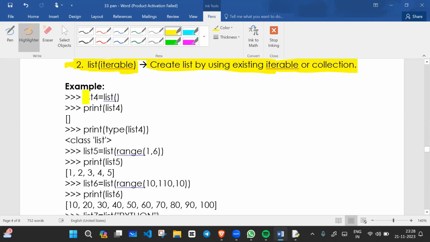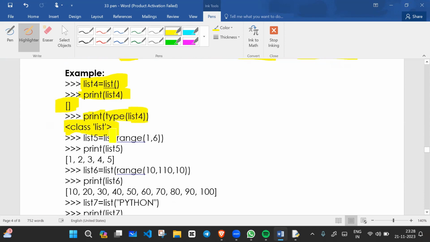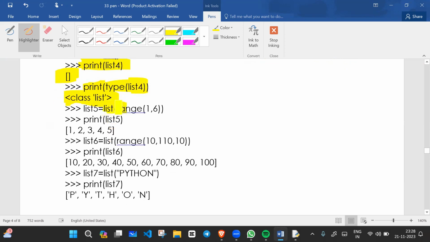For example, we have list 4 and I'm using the list function. So what will happen? An empty list will print like this. And if we print the list 4 type, what is the type? List. Okay, list itself. Now list and range 1 to 6, and I'm using the list function. So what will happen? These values will print.